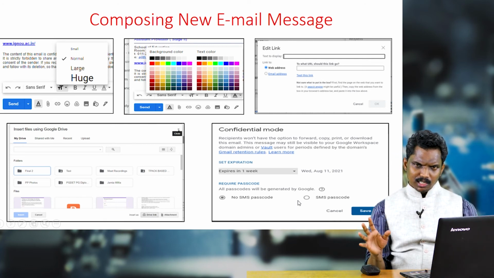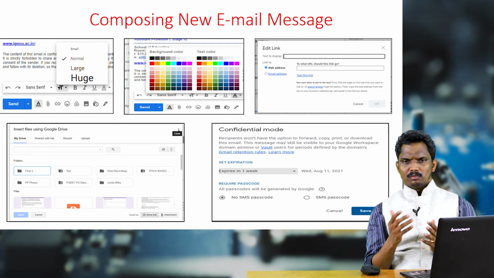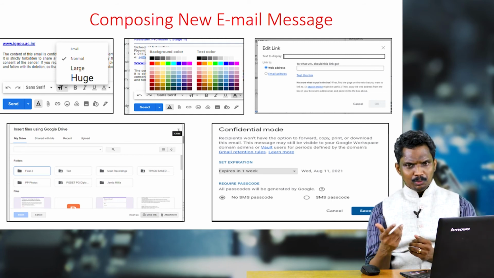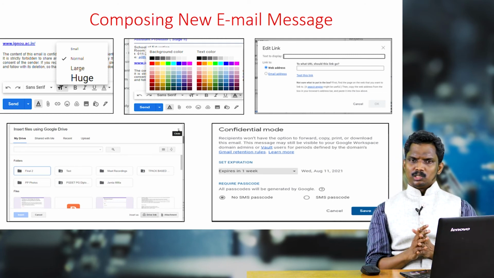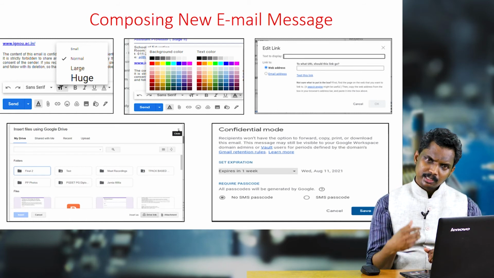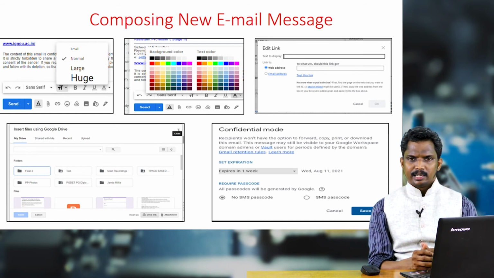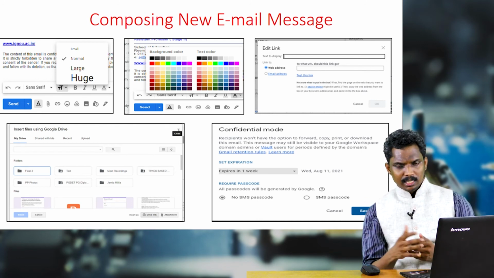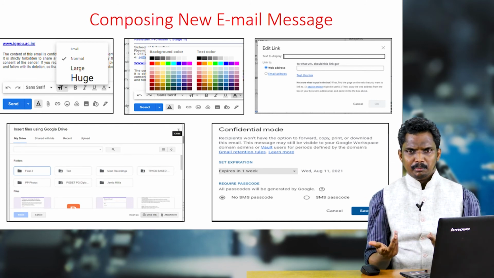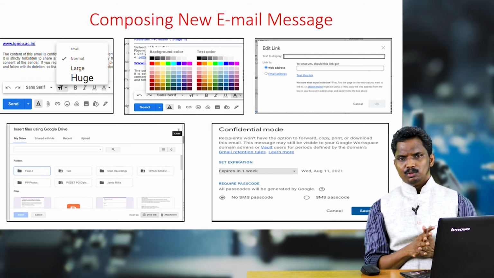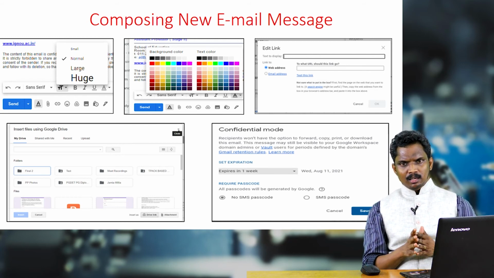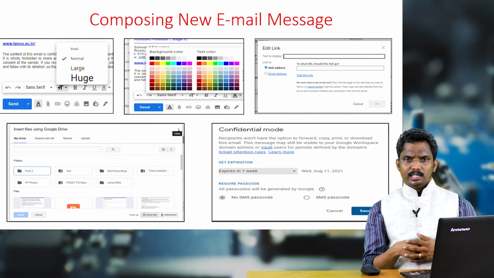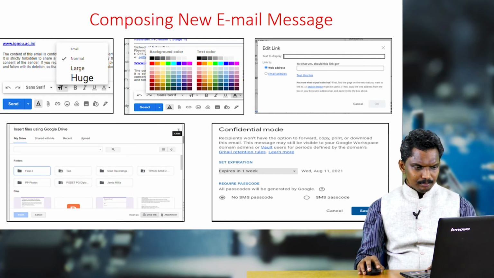So friends, these are some of the facilities which are available in the Gmail when you are composing a new message. It's not only the text message, various files can be attached. So then how it is related to us? If you are a teacher, if you want to send any files, text, self-learning materials, all those can be attached in your email, making use of the facilities available.